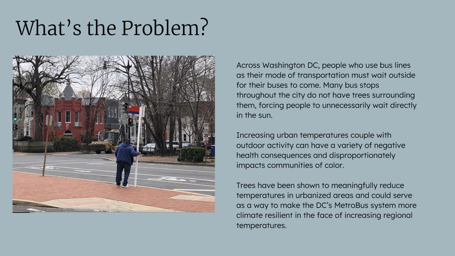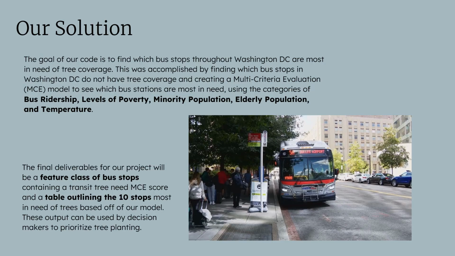Our project addresses this by identifying the bus stops most in need of tree coverage. Our solution was to develop a multi-criteria evaluation, or an MCE model, to determine which bus stops are the highest priority for tree coverage. We considered 5 key factors: bus ridership, levels of poverty, minority population, elderly population, and local temperature change. We then calculated a tree need score for each bus stop. Higher scores indicate a higher need for trees. We are then able to determine which bus stops should be prioritized when determining where to plant trees in the future.